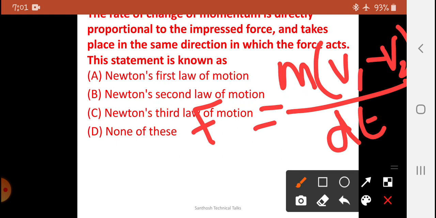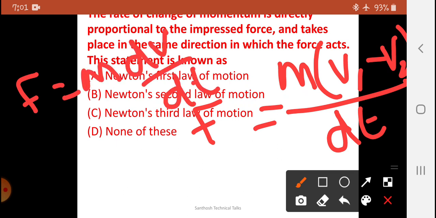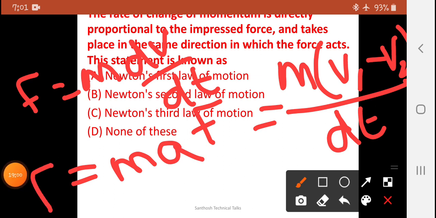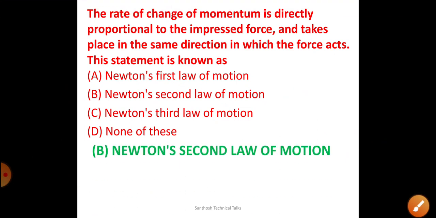So we can say F is equal to m into dv by dt. We know that dv by dt is equal to a, therefore force is equal to mass into acceleration. Therefore it should be Newton's second law of motion. We can easily understand once we read the question better.